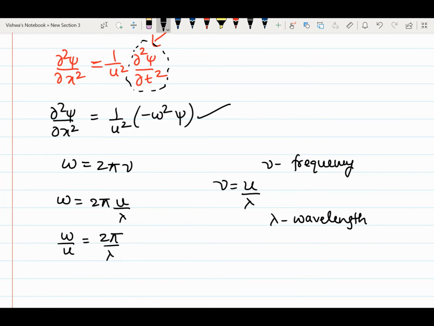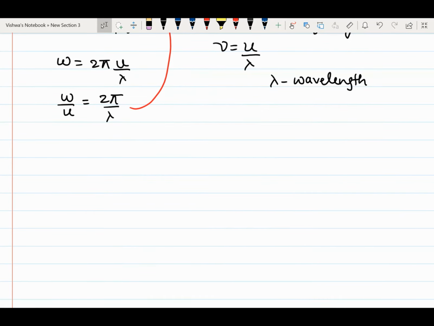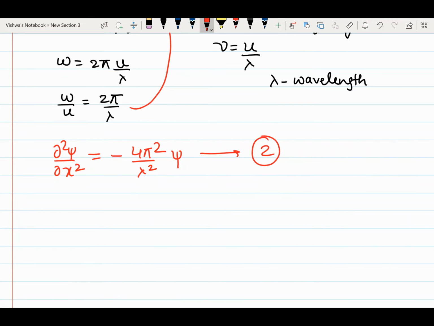If you substitute this term back, we will get ∂²ψ/∂x² = −(4π²/λ²)ψ. I will call this equation 2.